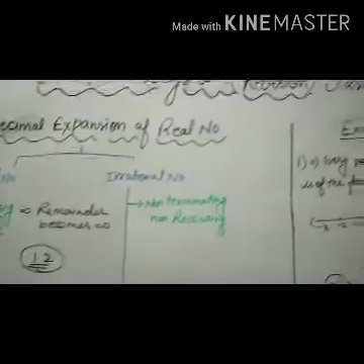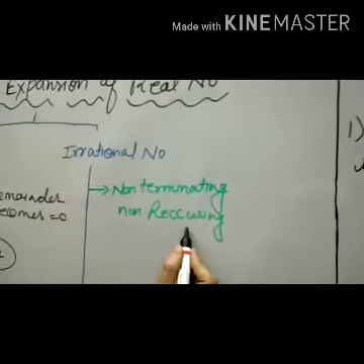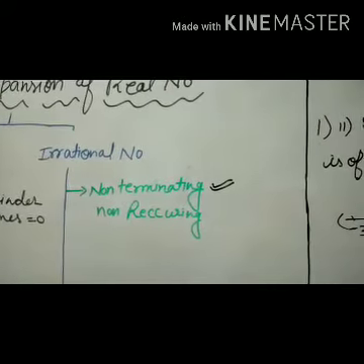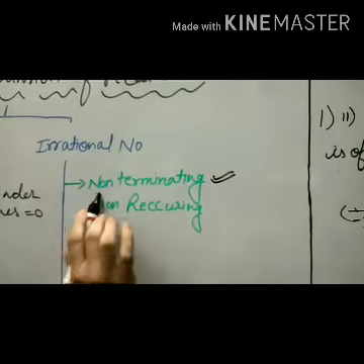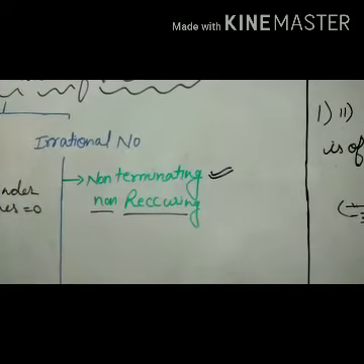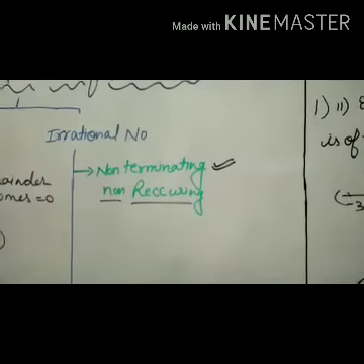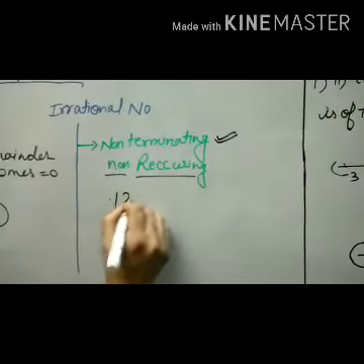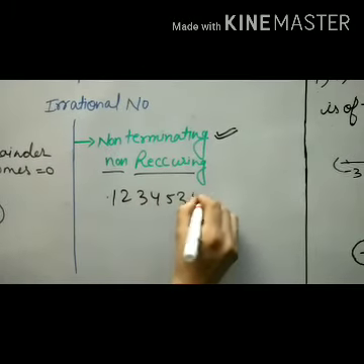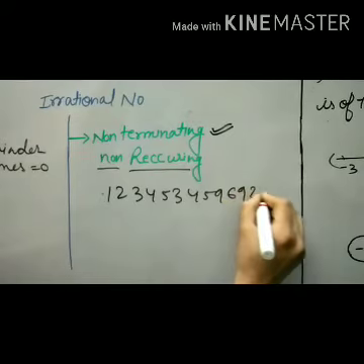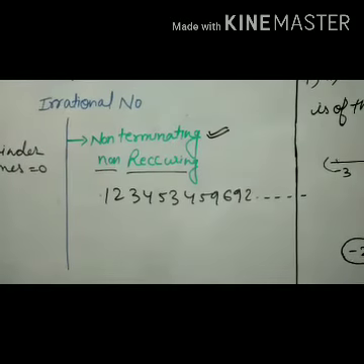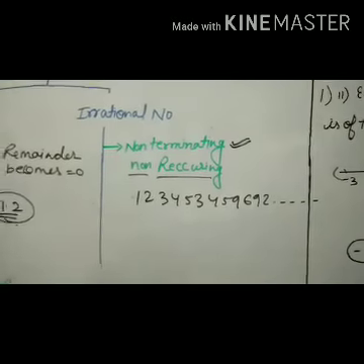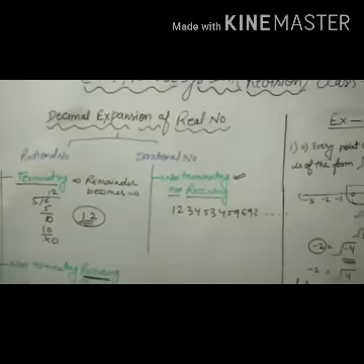In irrational numbers we have non-terminating and non-recurring. That means non-terminating, the remainder never becomes 0, and non-recurring, that means no repetition here. So if we divide any number by another number, after the decimal we will get something like 1 2 3 4 5 3 4 5 9 6 9 2 and so on. So this number is not terminating and not repeating. So these are the decimal expansions of rational numbers as well as irrational numbers.